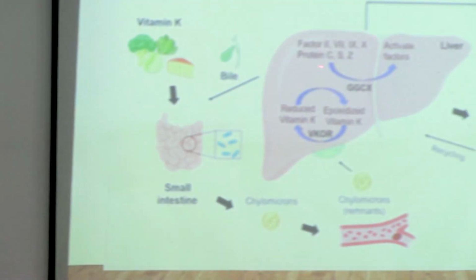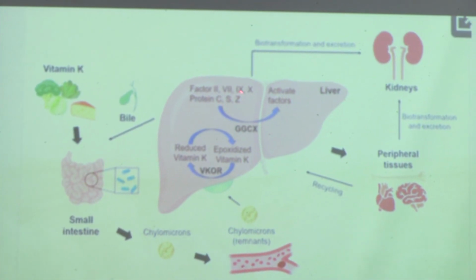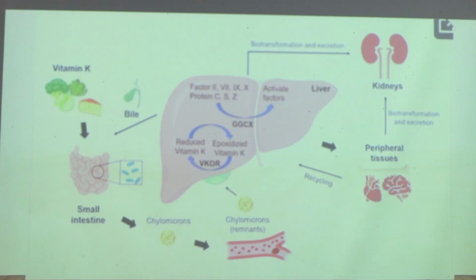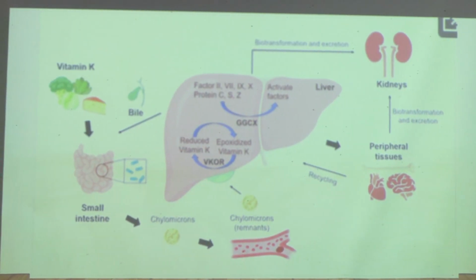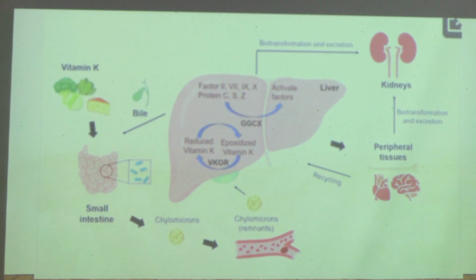Similarly, like the coagulation factors, the anticoagulant, antithrombotic proteins, protein C and protein S, also need vitamin K. So you see, vitamin K is one such vitamin that is important to maintain coagulation, and also important to maintain anticoagulation. So this adds to the balance in our normal hemostasis.